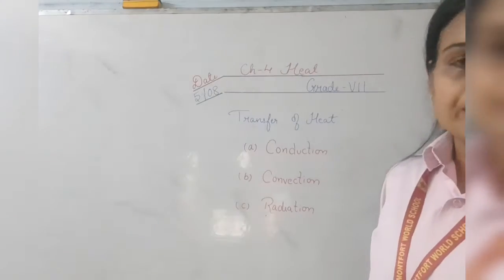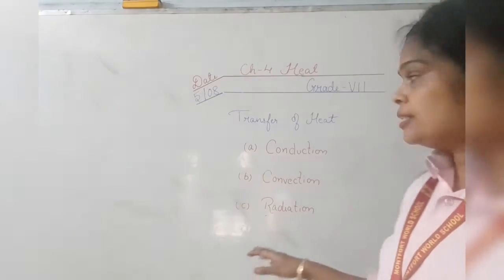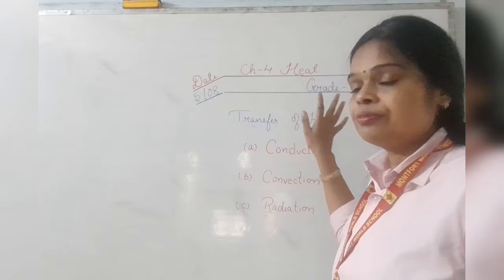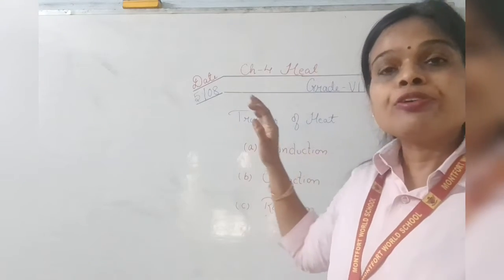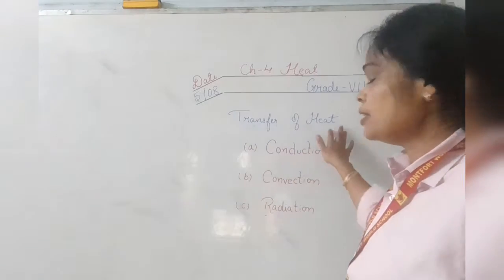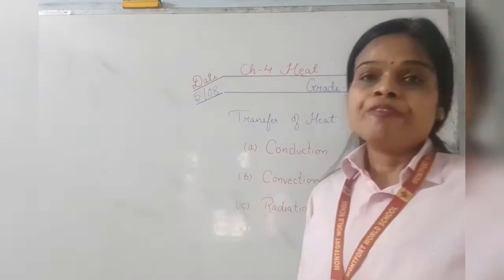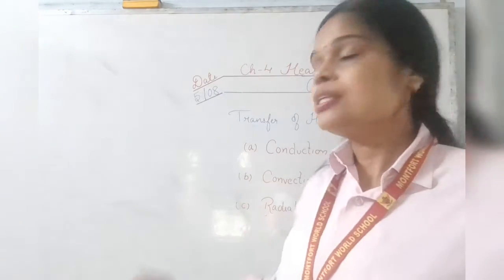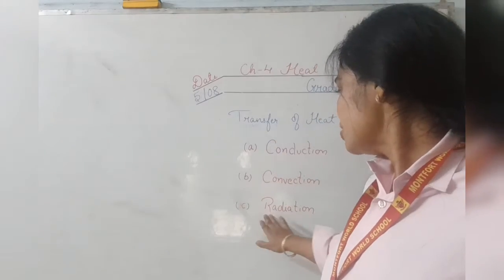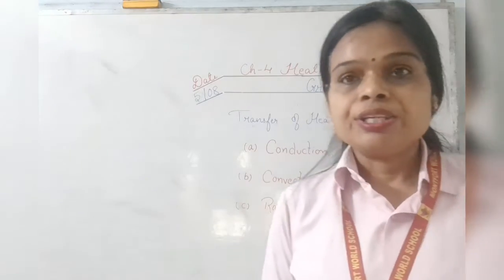The methods of transfer of heat from one region to another are called modes of transfer of heat. We have three modes of transfer of heat. One is conduction, the second is convection, and the third one is radiation.